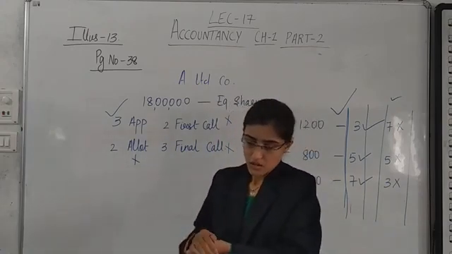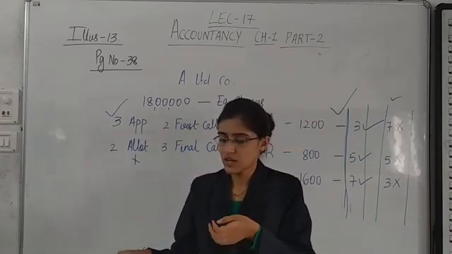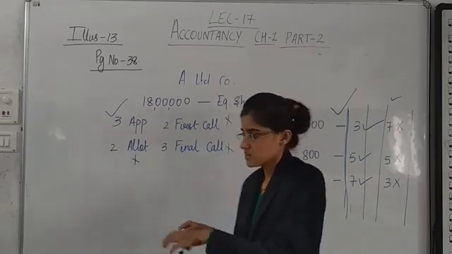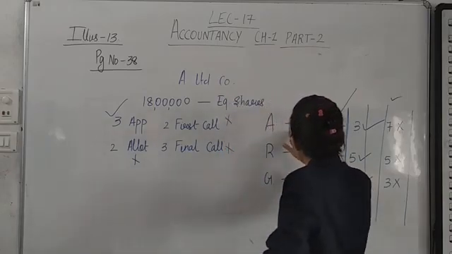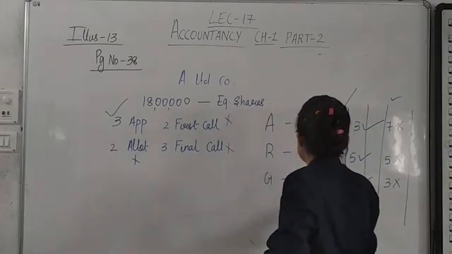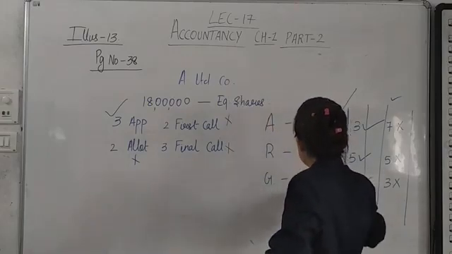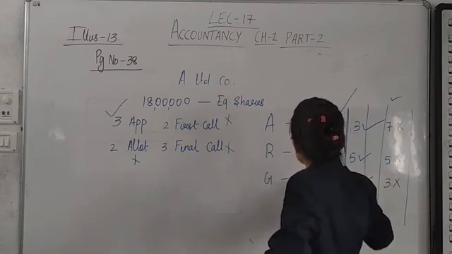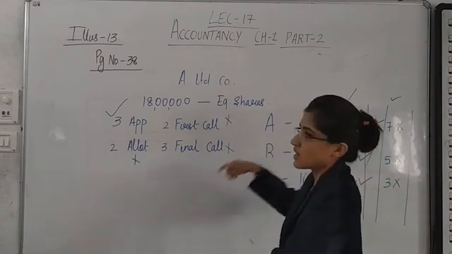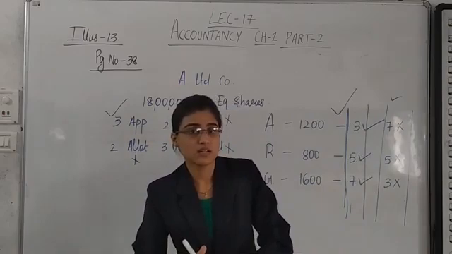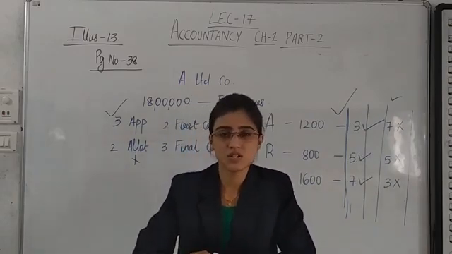Okay, so we are forfeiting the shares. Which shares? The shares of these 3 people. 1200, 800 and 1600. So 1000, 2000, 2600, 2800, and plus 800, making it 3600 shares.